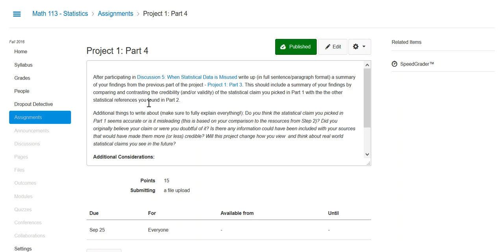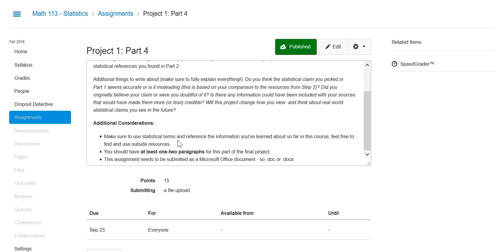So basically what you're doing, if this doesn't make sense, is you're going to take what you've learned about misusing data and all the different ways people can kind of mess around with data and not use it correctly, and you're going to take that information that you've learned and then take that original claim and compare it with the other information, so the summary of your findings for all of those different other pieces. So let's see.